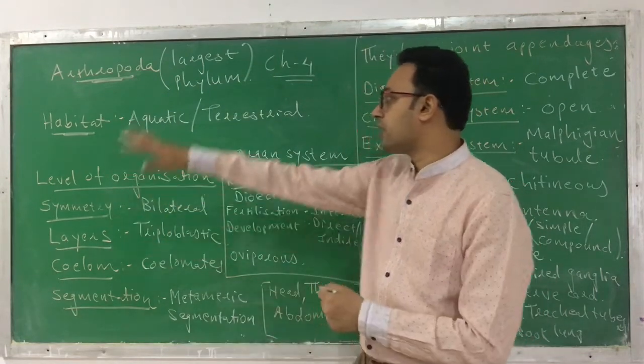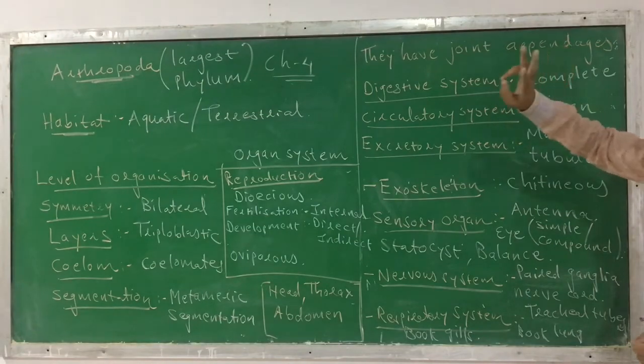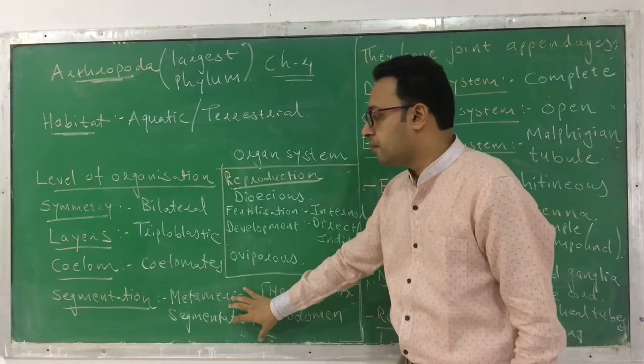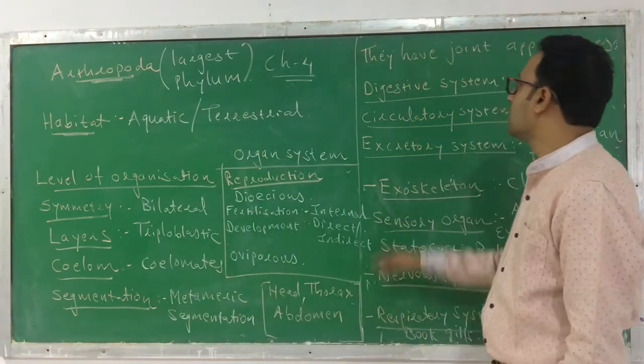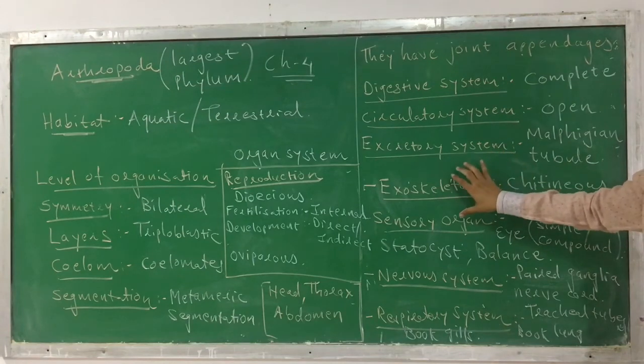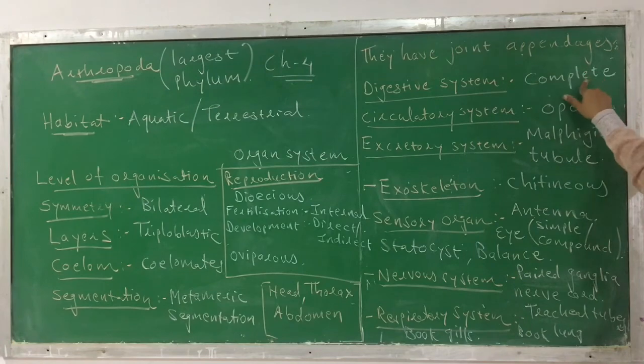So this is all about the characteristics of Arthropoda. I again repeat the special characteristics. Three special characteristics: largest phylum, their body is divided into segments, and they have jointed appendages. Their body is covered by an exoskeleton made up of chitin. The digestive system is complete.